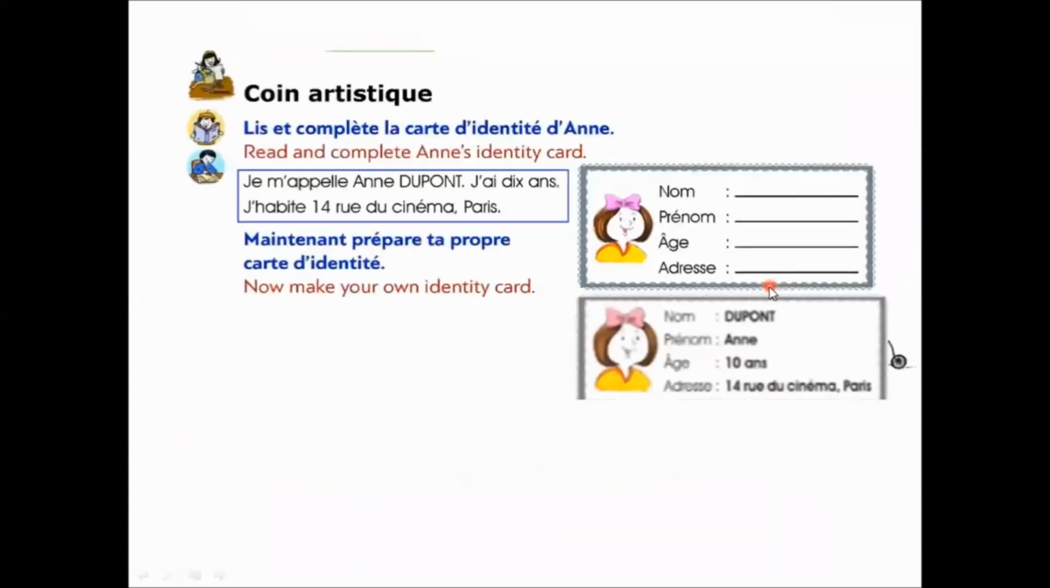Next, what we have to do here is fill this identity card. They have given some information here. Je m'appelle Annie Dupont. J'ai 10 ans. J'habite 14 rue du Cinéma, Paris. So name is here. Prénom is this. In French, prénom is first name, nom is last name. And this is the age of this girl, and this is the address that is given here. You can see it from there.